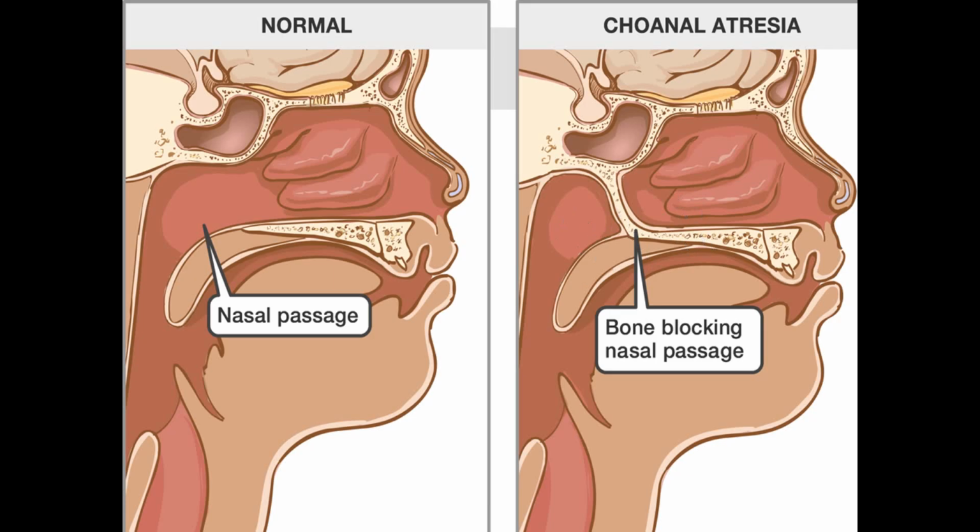So here we have to know the actual meaning of choanal atresia. So choanal atresia means what? Obstruction in the nasal airway due to the overgrowth of nasal tissue or bone.